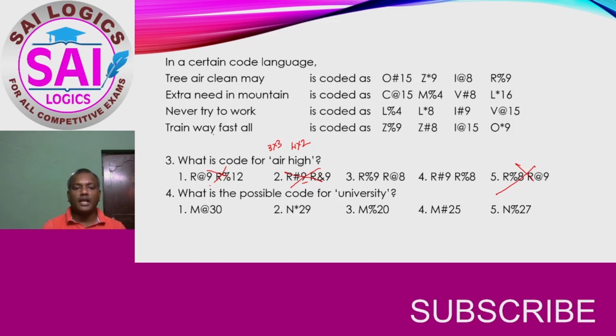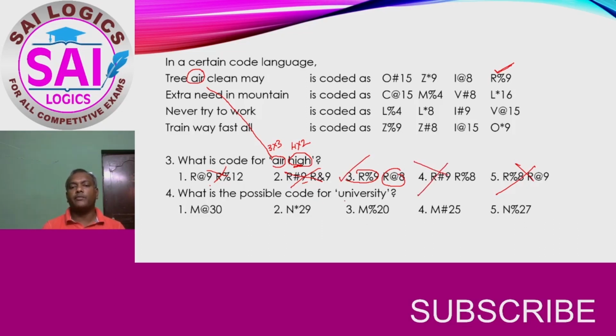See what the options available here are. It is air and it is high. See whether any of the alphabets is available in our question or not. Yes, high air is there in statement number 1. So here it clearly indicates that R percentage 9 is the code for air. So if R percentage 9 is the code for air, the answer is only 3 and this is the wrong answer.